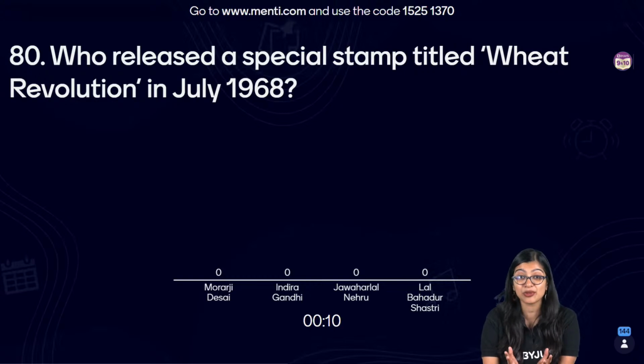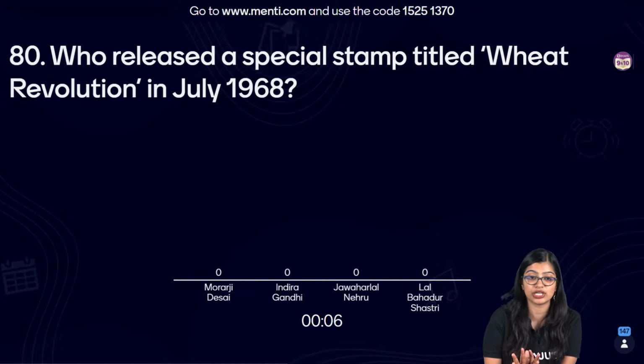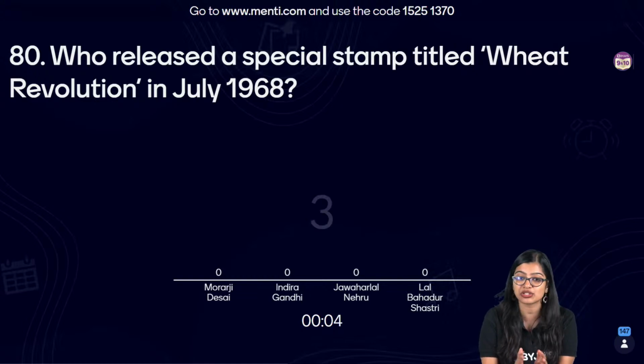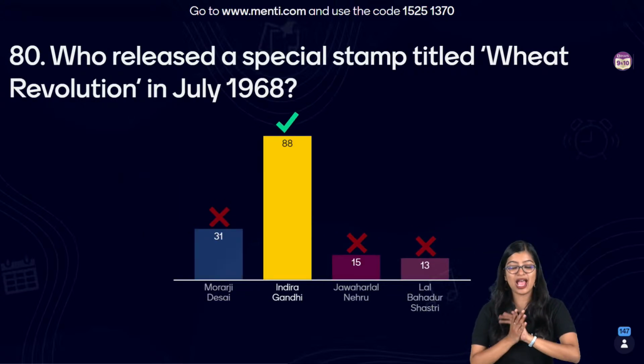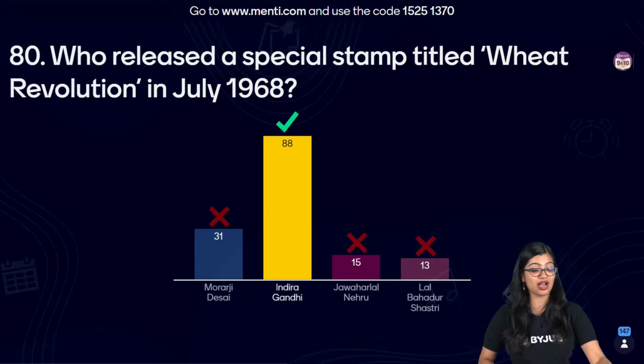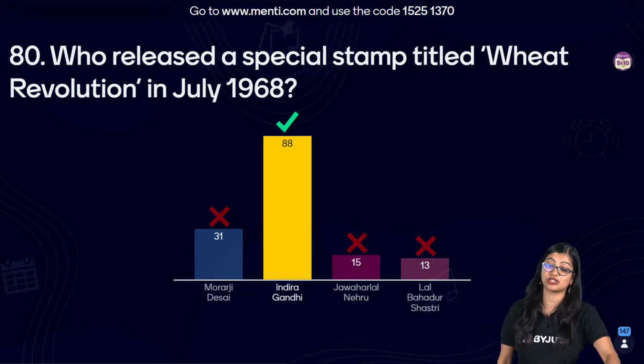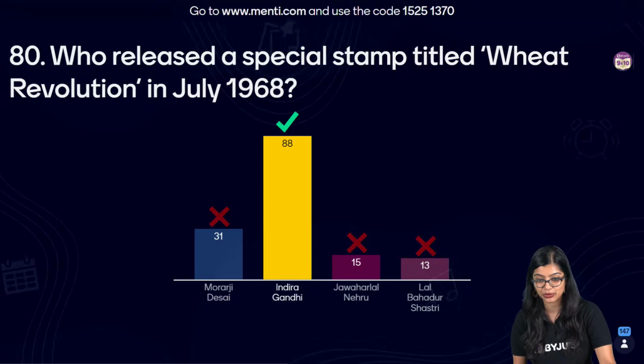But see, we did 100 questions today. It's not an easy task. We did 100 odd questions and we are almost done with 80 questions. It's not an easy task what you guys are doing today. Well done, all of you. Indira Gandhi was the one who released a special stamp which was titled the Wheat Revolution.